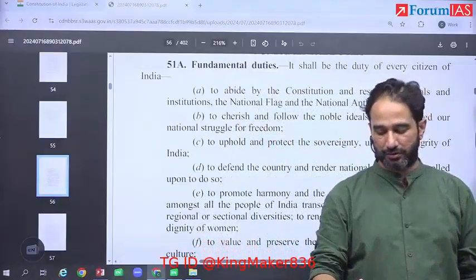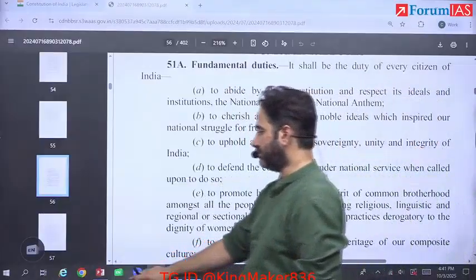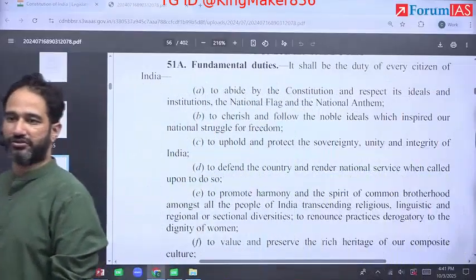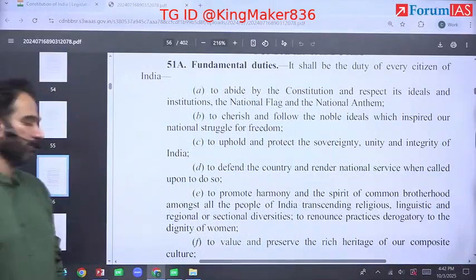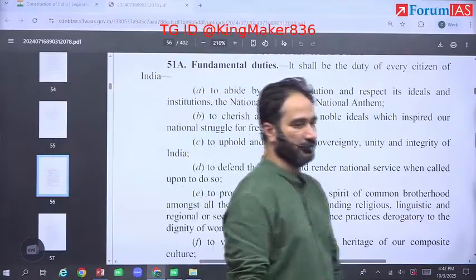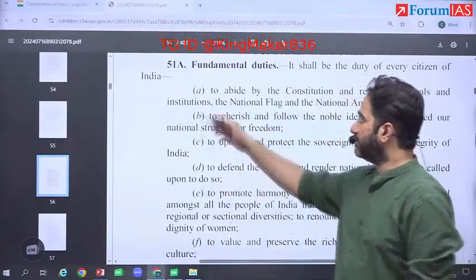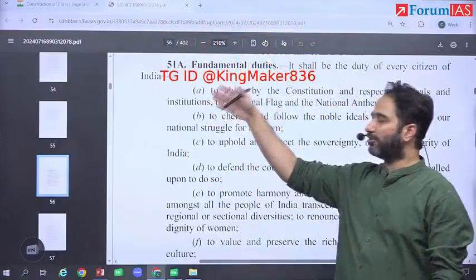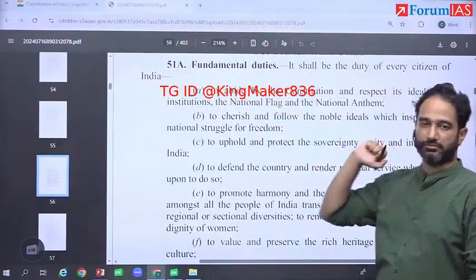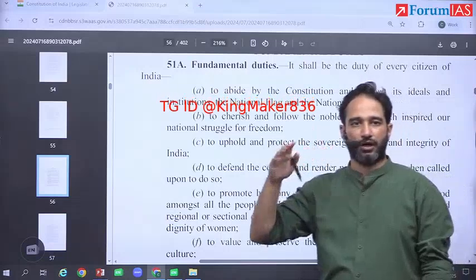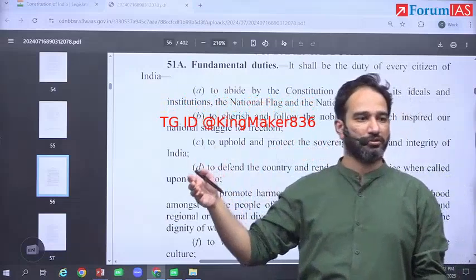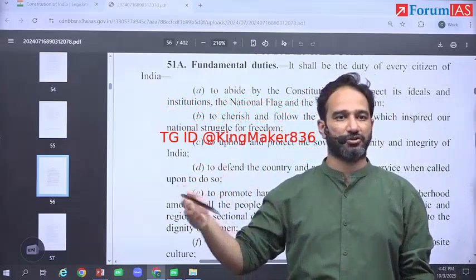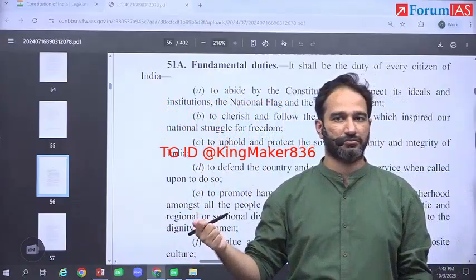So, write 51A clause A. Write down a few examples. What is a legislative law or executive order that has made enforceable the duty to abide by the national constitution, flag and all of this?